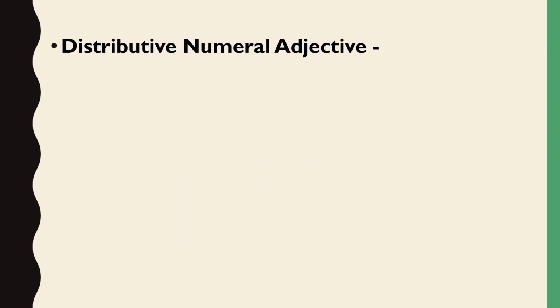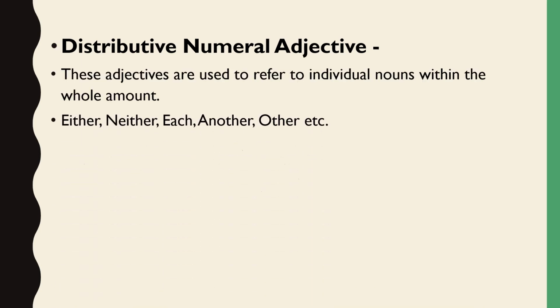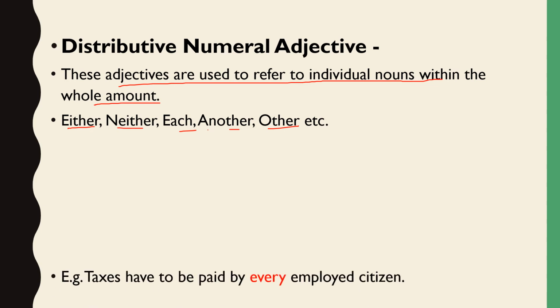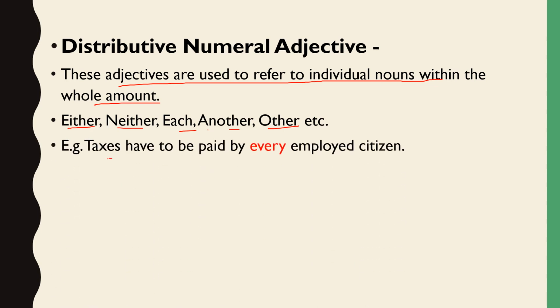distributive numeral adjective. And what are they now? These adjectives are used to refer to individual nouns within the whole amount. And what are those? Either, neither, each, other, another. All these are distributive numeral adjectives. See here example. Taxes have to be paid by every employed citizen. So every here is a distributive numeral adjective. Clear?